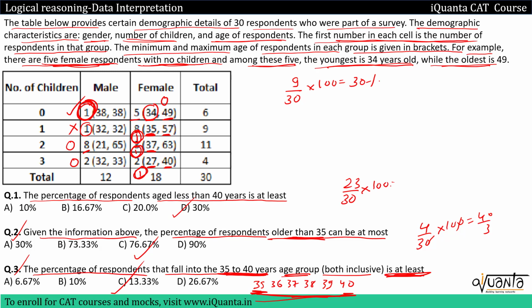So that's it. It was an easy set. You just have to think about what can be the maximum and minimum number of people that you can put into an age group according to the conditions given in the question.